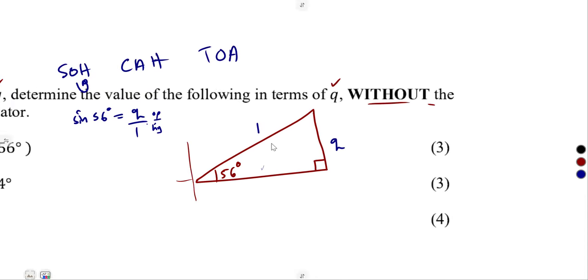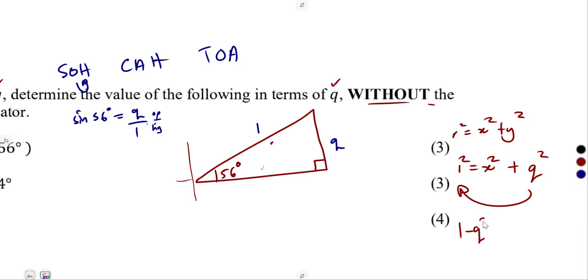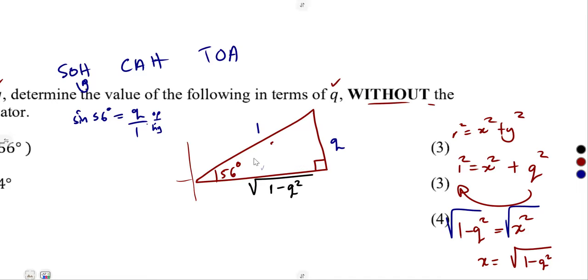That is, r squared is equal to x squared plus y squared. So r squared, that is 1. 1 squared is equal to x squared plus the y represented by q squared. Then take this to the other side. 1 minus q squared is equal to x squared. Introduce the square root. So that's our x is the square root of 1 minus q squared. The x value is going to be the square root of 1 minus q squared. All right, so this is it.